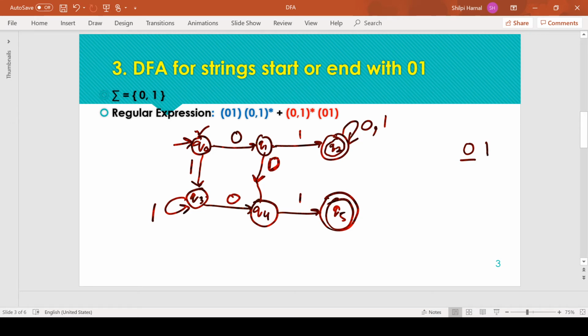So Q4 is the only state from where we can receive 1 and move to the final state. Any number of 0s is not going to change the pattern, so we need to stay at Q4, because from Q4 we can receive 1 and move to the final state. So this is the final transition diagram for this starting or ending constraint question.